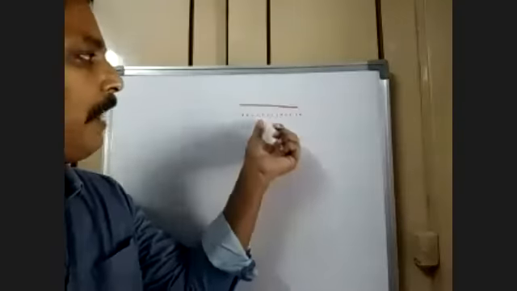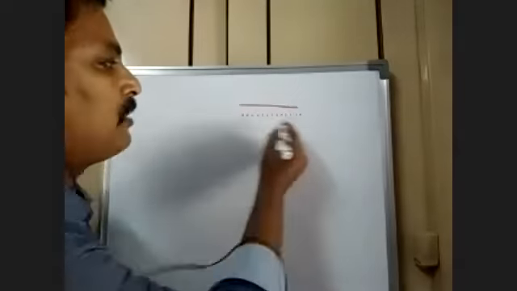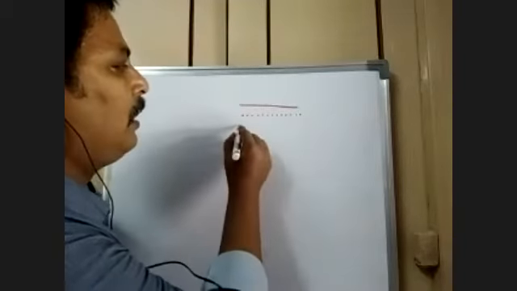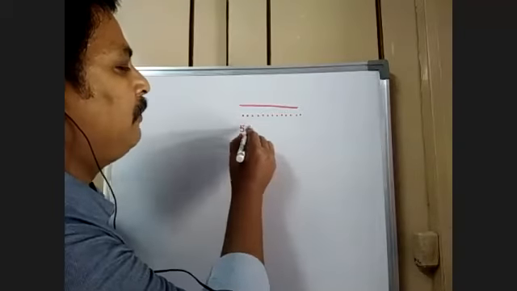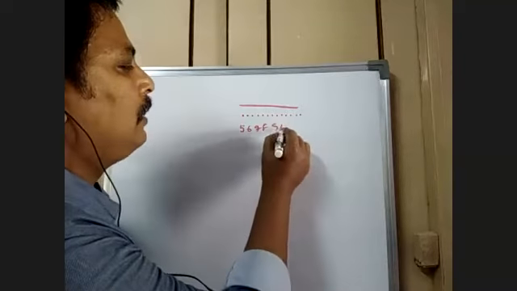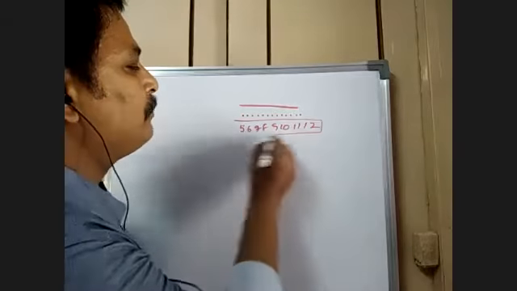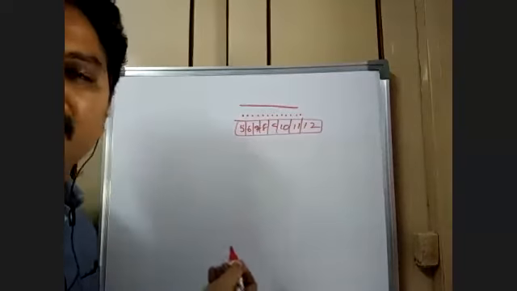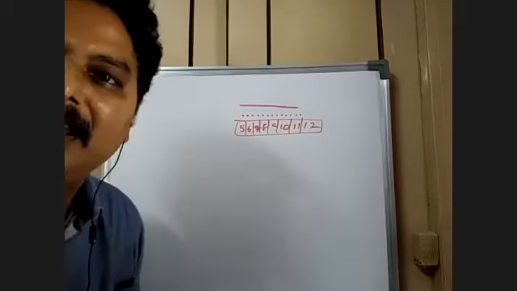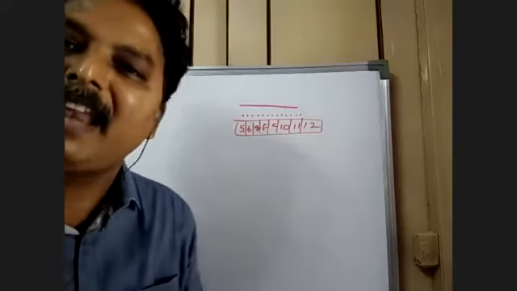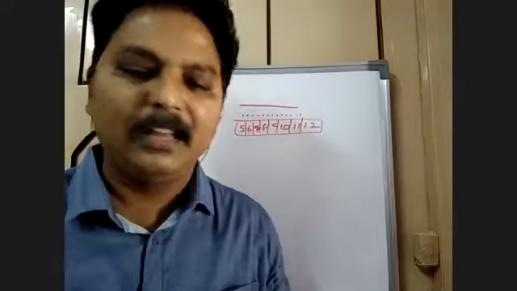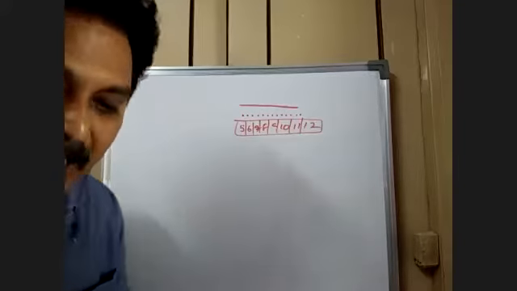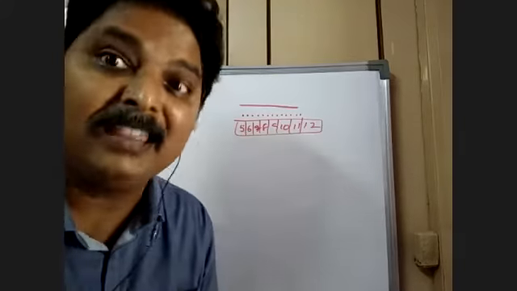If you assign some values to these dots, suppose 5, 6, 7, 8, 9, 10, 11, 12, that becomes a sequence of values. That straight line is nothing but an array. Absolutely nothing more than that. But what I do is I deny that it is a line.